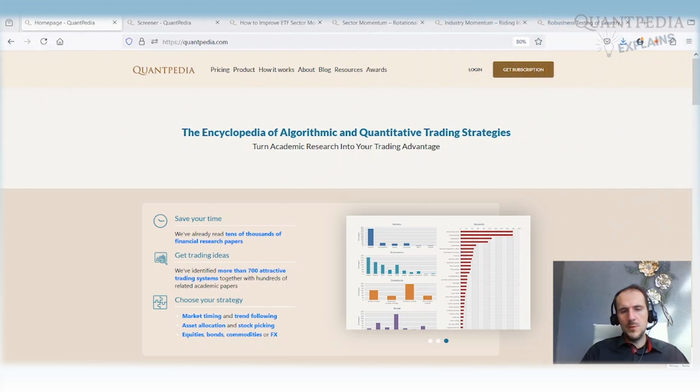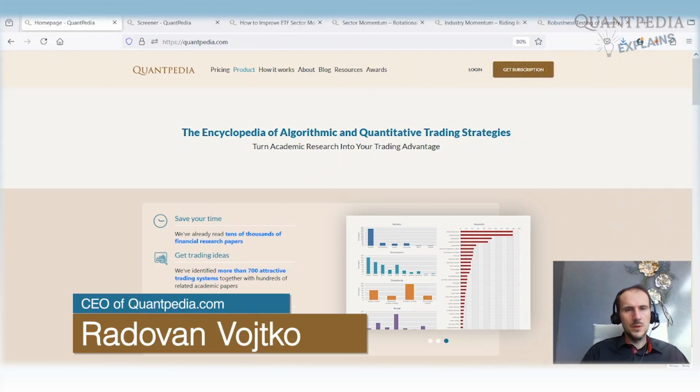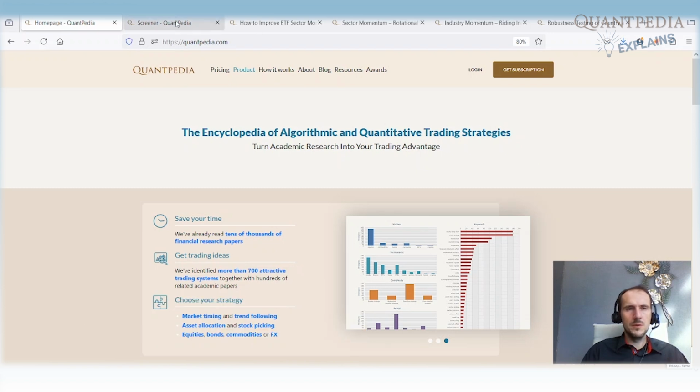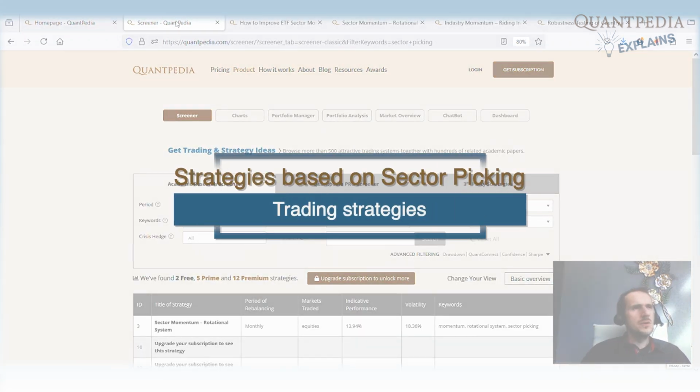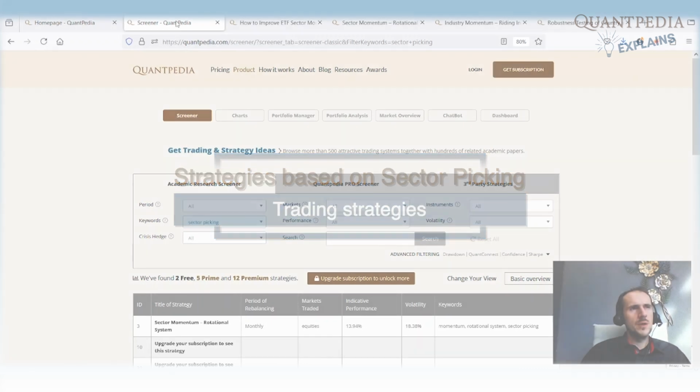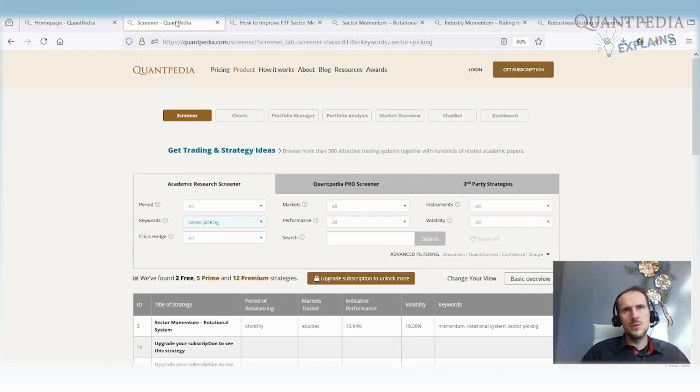Hello everyone, my name is Radovan Vojtko, I'm CEO and Head of Research at Quantpedia. Today we will discuss a special kind of strategy. It's called the sector picking strategy or sector momentum strategy. This type of strategy tries to identify which equity sectors in one country, usually the United States, would outperform in the future. Most often the momentum signal or momentum predictor is used for this kind of strategy.